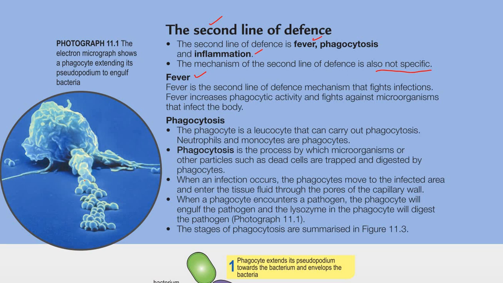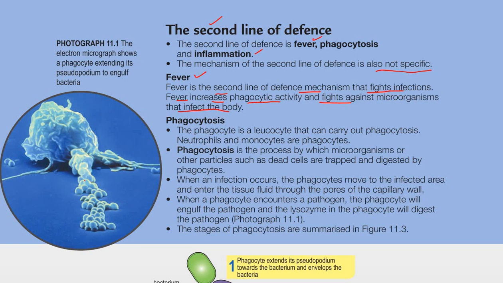So fever is the second line of defense mechanism that fights infections. Fever increases phagocytic activity and fights against microorganisms that infect the body. Although we don't like fever, actually fever has benefits to us.